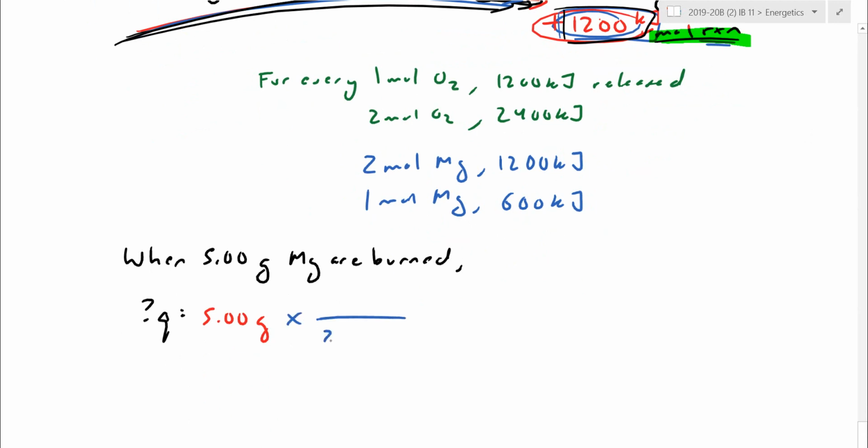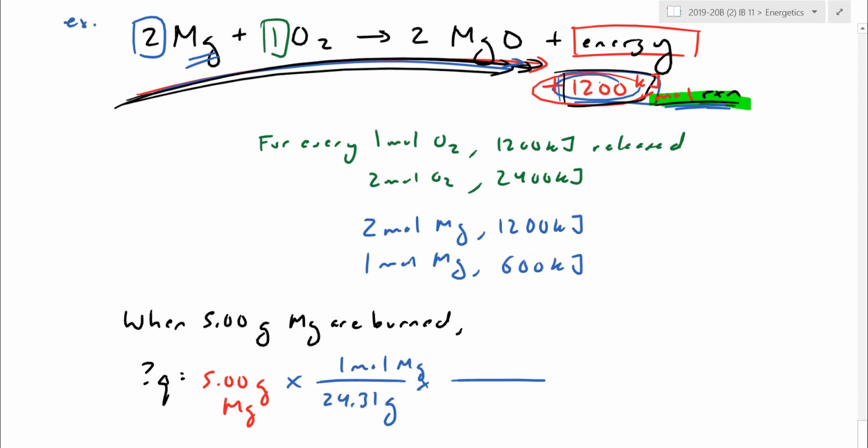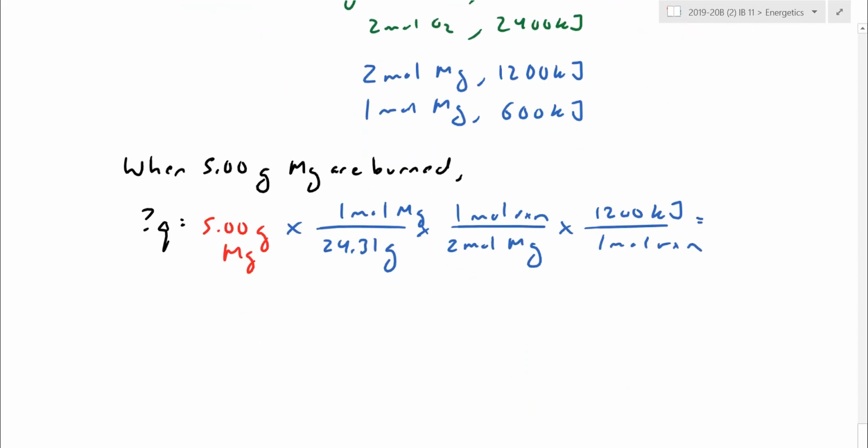So going to your periodic tables, I believe magnesium is 24.31 grams per mole. That so far is grams of magnesium, because the thing that I'm burning happens to be magnesium. Technically speaking, moles of magnesium is not exactly this unit yet, but you can now use the mole ratio. You can say when there are 2 moles of magnesium, that's like running the reaction once. 1 mole of reaction. Every time you run this statement, you get 1200. And it's that statement at the end that we then go, for every 1 mole of reaction, we end up releasing 1200 kilojoules. You don't need to worry about positive negatives because I can just say in words, here's the amount of energy. I know it's exo. I know it gets released.